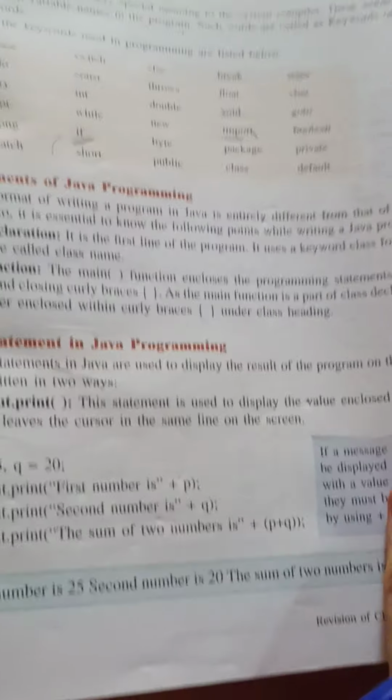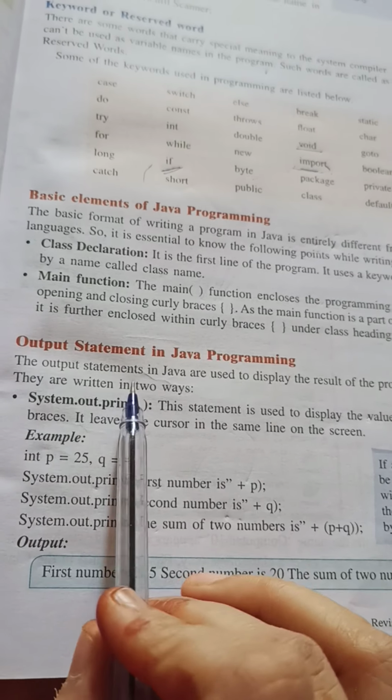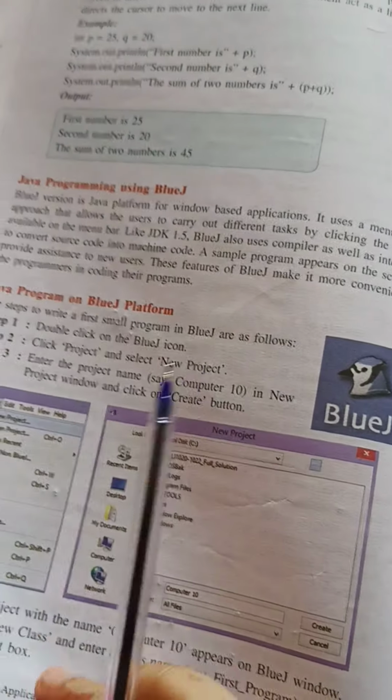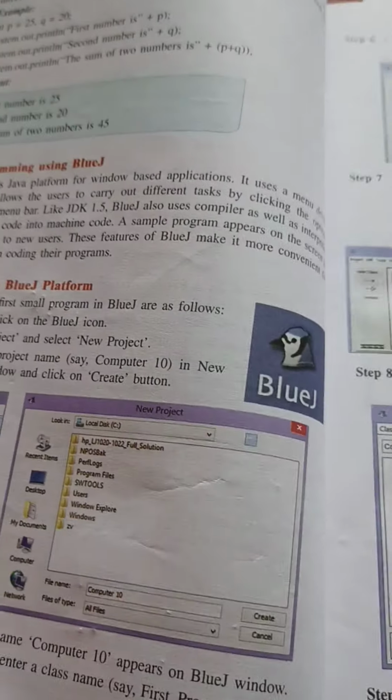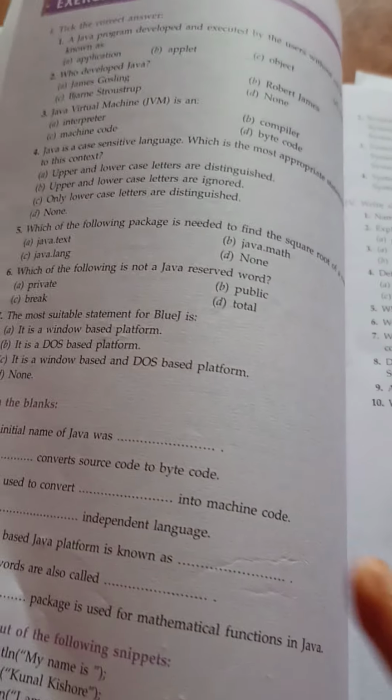So now moving forward, the basic elements of Java: class, declaration, main function, output statement. This topic we have already covered, practically also. So students, this chapter is completed. Now we will start chapter number 6.